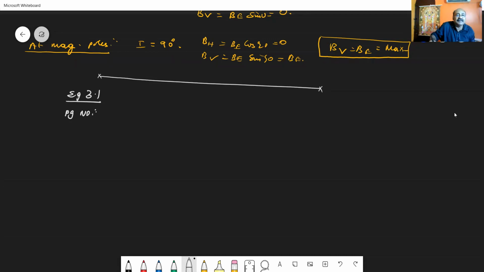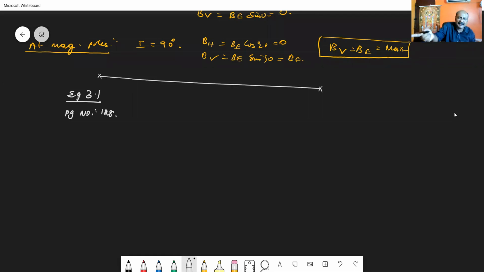Yes, it is on page number 128. Come on, go through the problem. The horizontal component and the vertical component of Earth's magnetic field at a place are 0.15 G, G means Gauss, CGS unit, and 0.26 G respectively. Calculate the angle of dip.